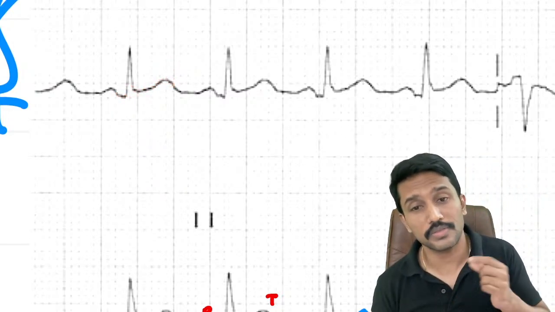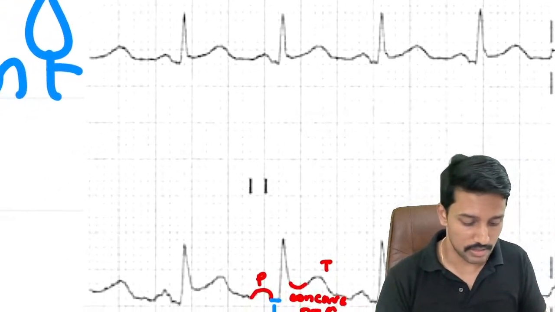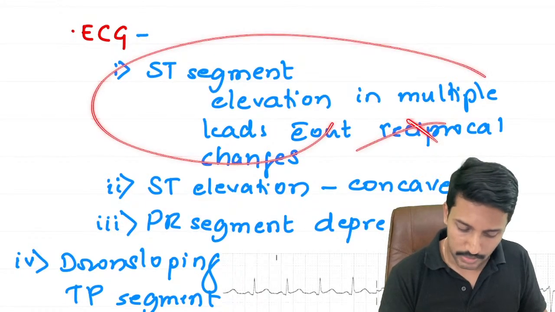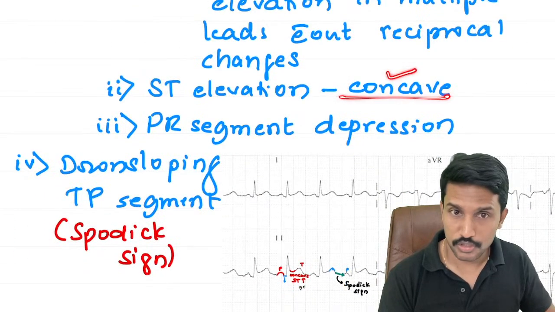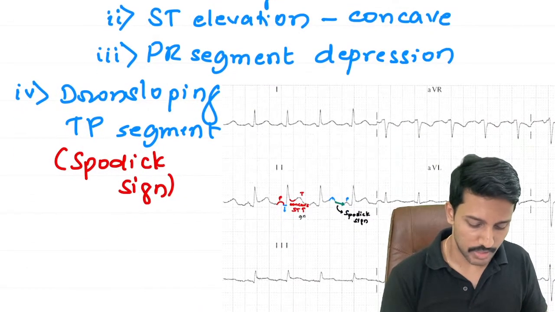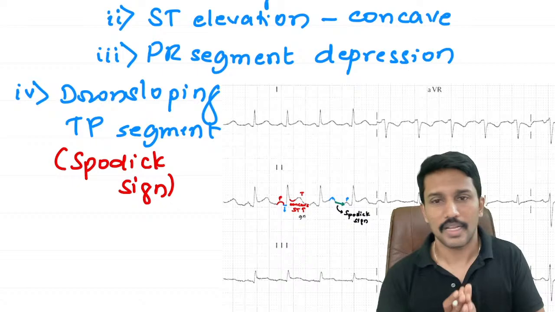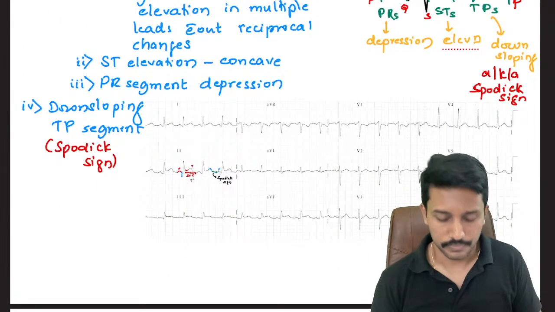If it was STEMI, what would I have seen? I would have seen ST depression here. So the rule of reciprocal changes is clearly broken. So I have ST elevation without reciprocal changes. First point done. We have seen that the ST segment elevation is concave. We have also seen that the PR segment is depressed, and we have also seen the downsloping TP segment. So this is a classical ECG of acute pericarditis.